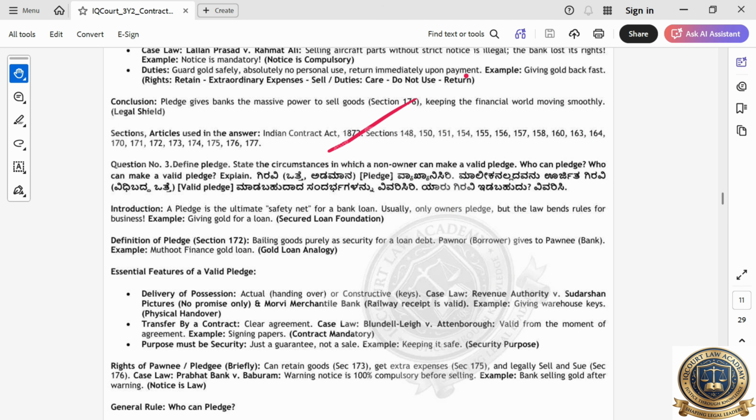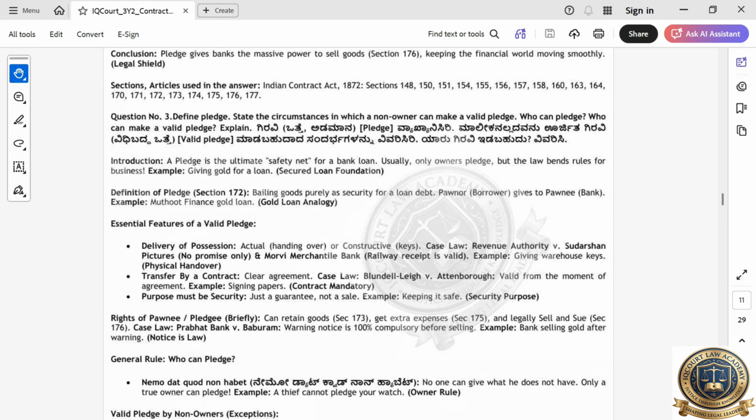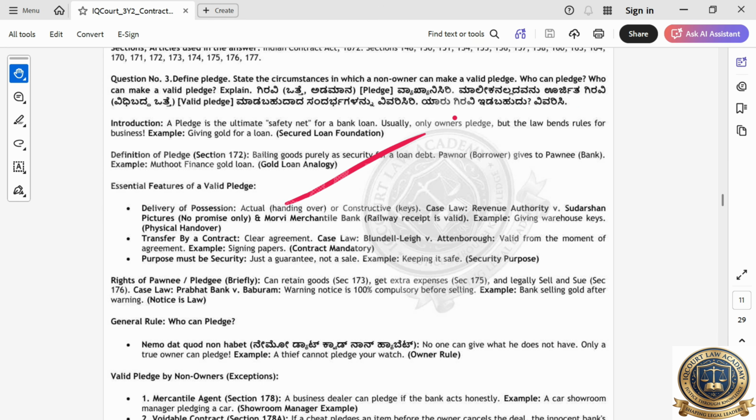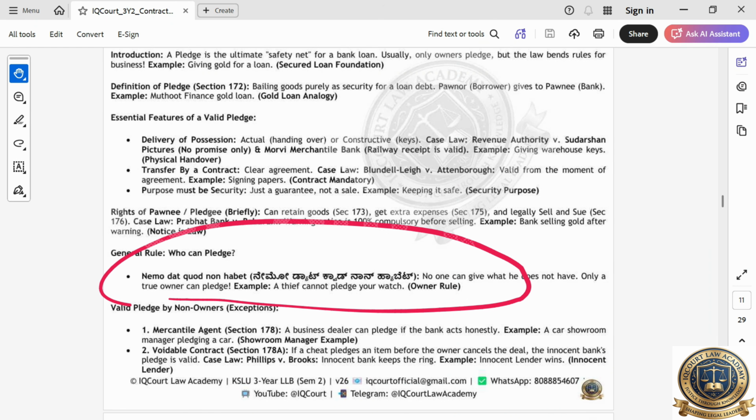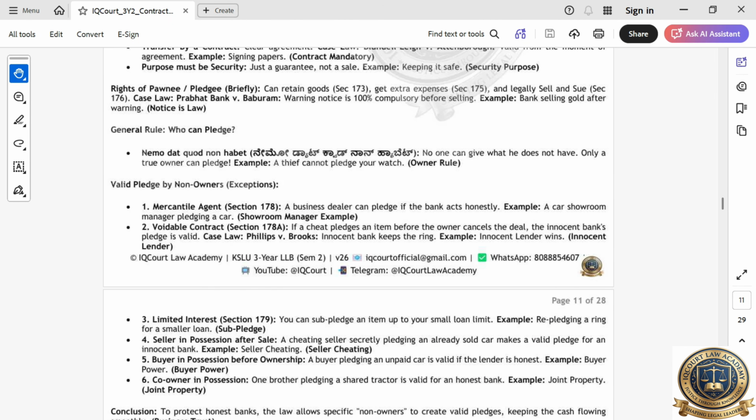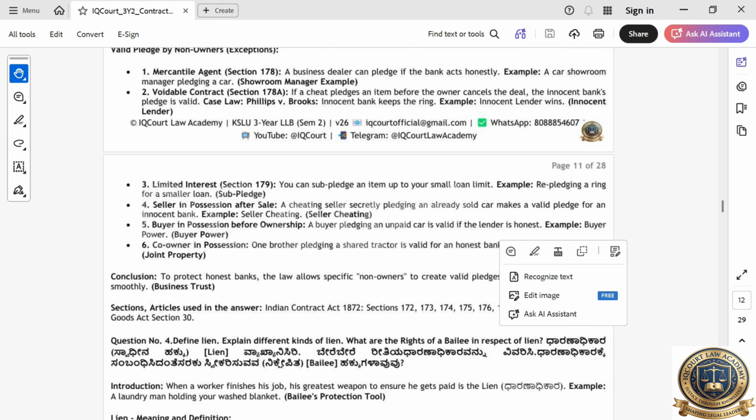Define pledge. State the circumstances in which a non-owner can make a pledge. See, even the owner only should pledge gold, right? Some thief can't go and pledge your gold, right? But in some cases another person also can pledge. Which are all those cases? That only you have to write. So pledge valid essentials: delivery of the item should be there, you have to hand it over to the other person. Those things you have to write. Who can pledge? A competent person only can pledge. The real owner only can pledge. In some places a non-owner also can pledge, like an agent. If there are two owners for the same diamond, one of them can pledge. Like that, there are many cases you also have to write.